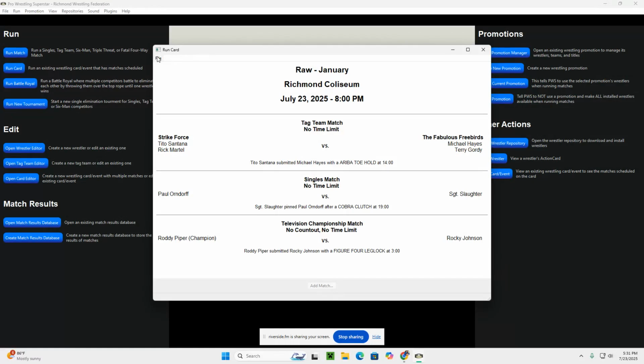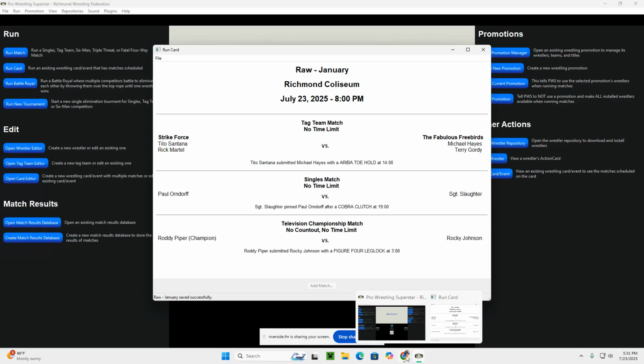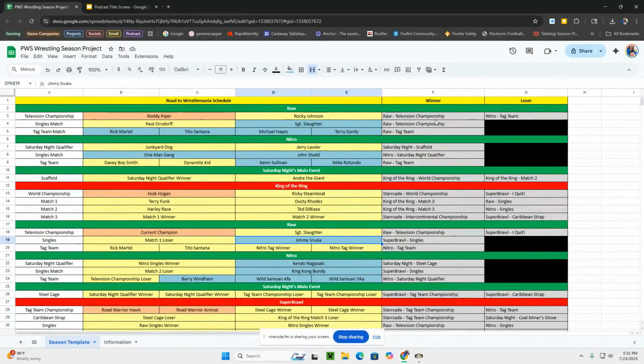All right. And that will end our card here. We'll save that card. Let's see what happens to our two wrestlers here. So you can see now that we actually are going to have both of them continue their storyline. So Roddy Piper will be maintaining his championship. And then Rocky Johnson is moving on to take on that Nitro tag team that we talked about earlier. So he is coming down here, and he will have Barry Windham joining him as his partner as they take on the Wild Samoans next time at Nitro.